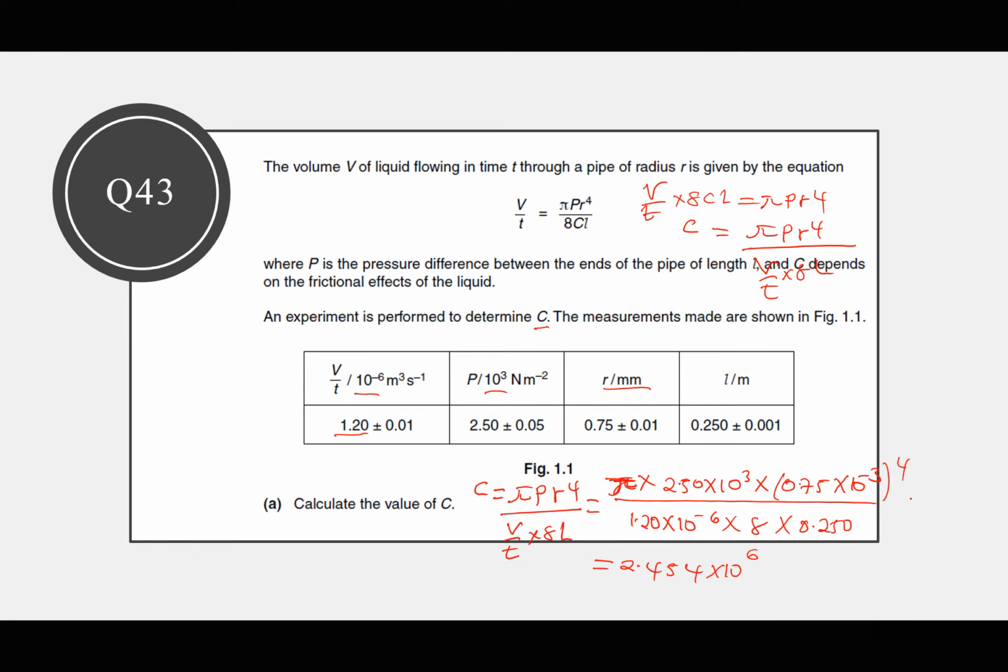Then times 2.5 exponent 3. Then I multiply this by pi. Then I divide by 8 times 0.25 times 1.2 exponent negative 6. Yeah, so the earlier value is not true.